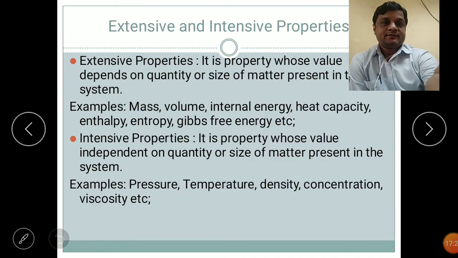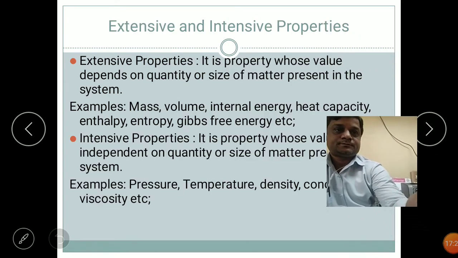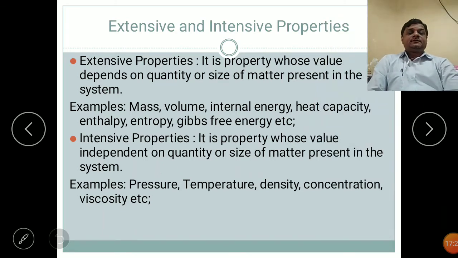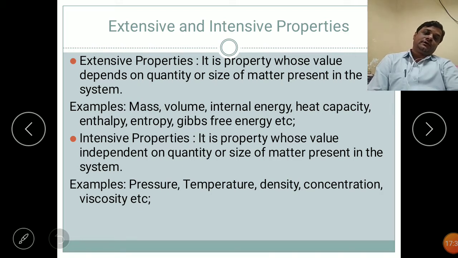Now there is again a very important terminology, that is extensive and intensive properties. What we have studied up till now is the simple process and its variables. Now we can see there are extensive properties, and again there are intensive properties. Whatever the variables are, they have these two kinds of properties.